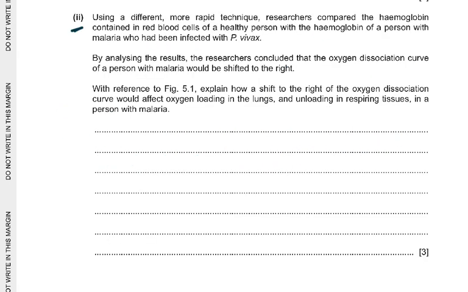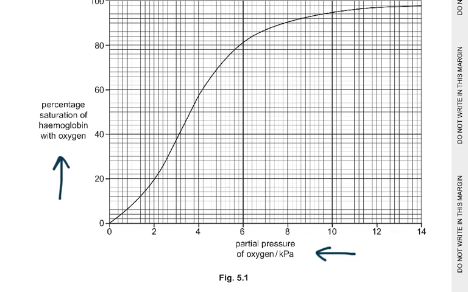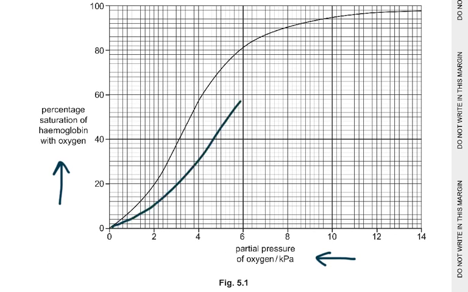Then coming to part 2, using a different, more rapid technique, researchers compared the hemoglobin contained in red blood cells of a healthy person with the hemoglobin of a person with malaria who has been infected with P. vivax. By analyzing the results, the researchers concluded that the oxygen dissociation curve of a person with malaria would be shifted to the right. So let's look at this graph. It says that it will be shifted to the right. This is the right.